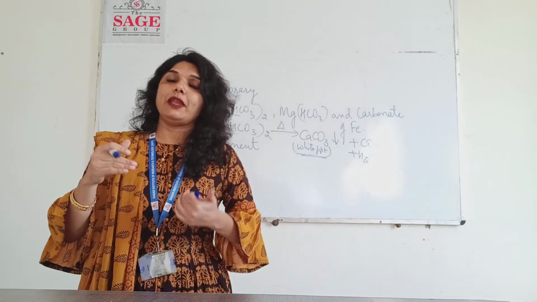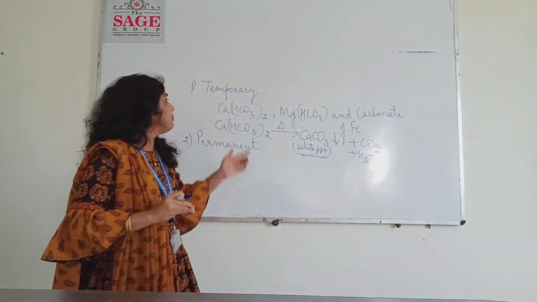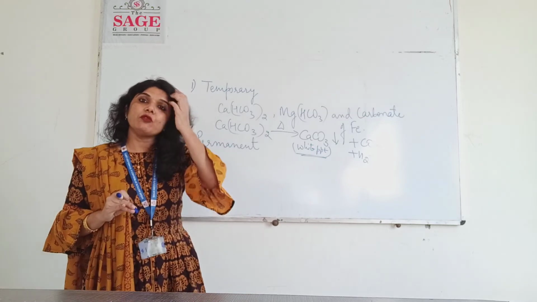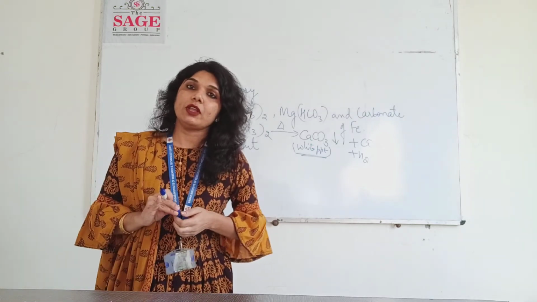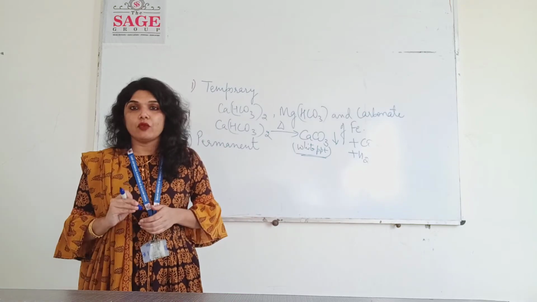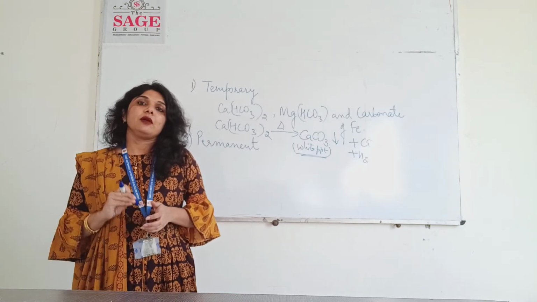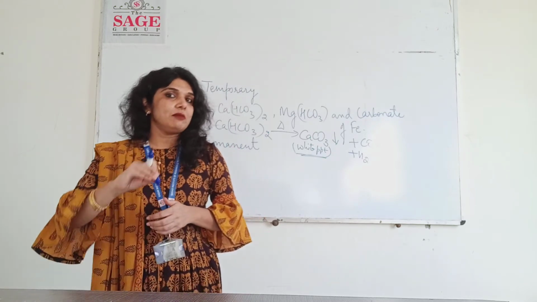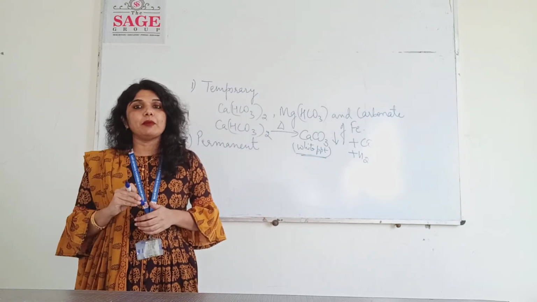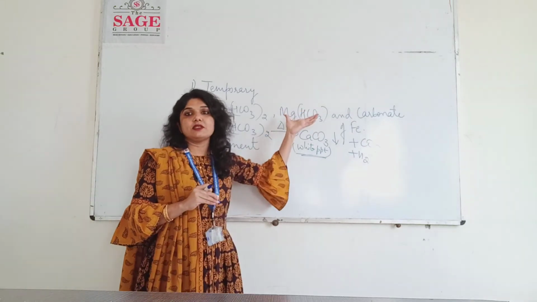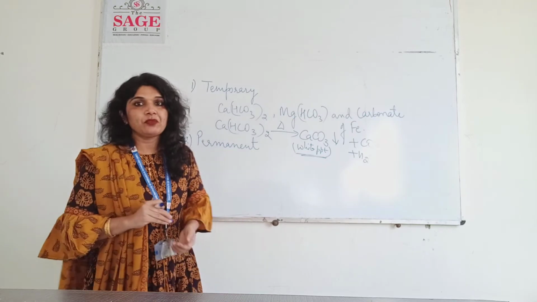So what happened? When we boiled the water, our temporary hardness forms a precipitate and settles down, and we can remove it. Means all the temporary hardness is removed from our water. But still permanent hardness is present in that water. So there are some other methods to remove that permanent hardness, but we could not remove the permanent hardness with the help of simply boiling the water.